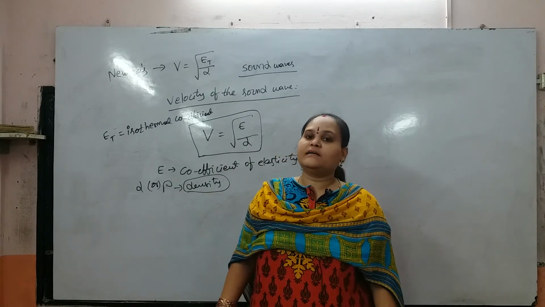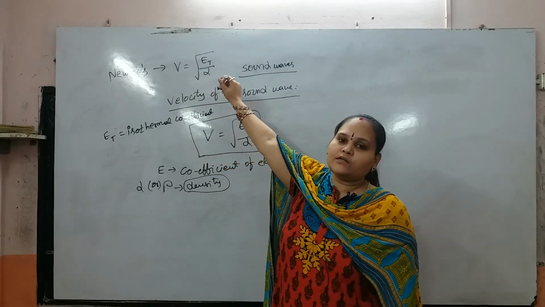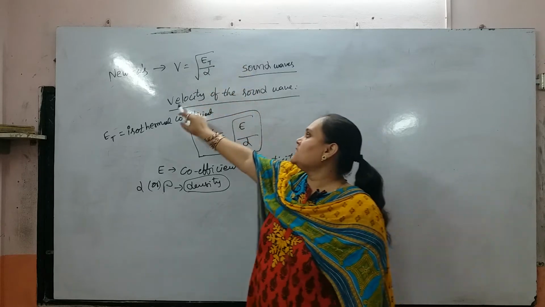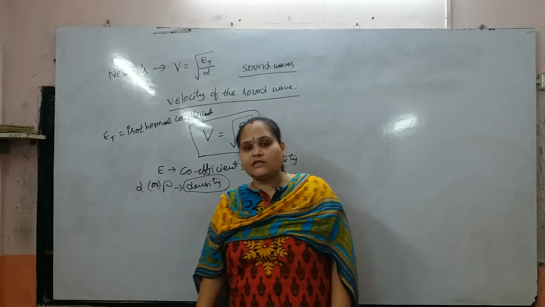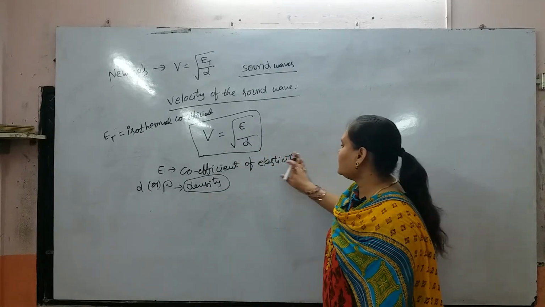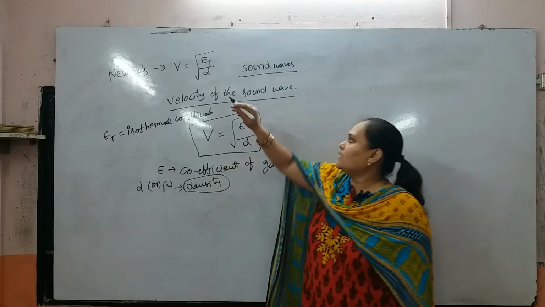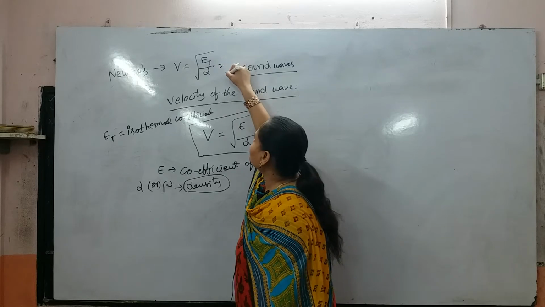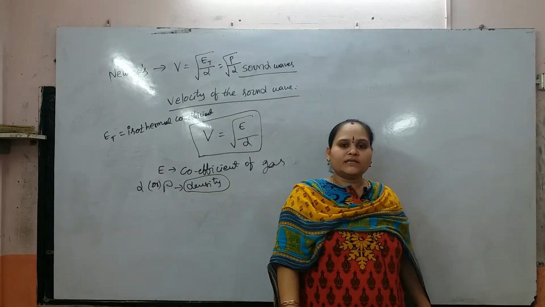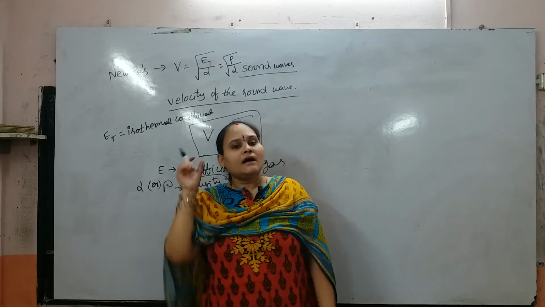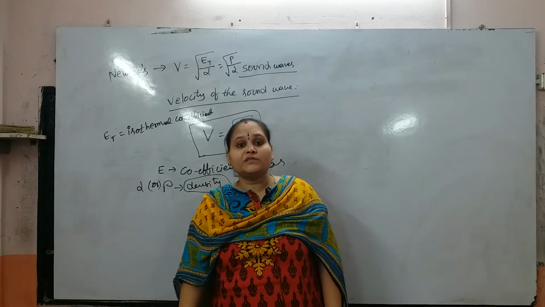Newton considered an isothermal process. In that process, the velocity of sound is V equal to root of Et by D, where Et is the isothermal coefficient of a gas. Newton finally concluded that the isothermal coefficient of a gas is equal to the pressure of the gas.